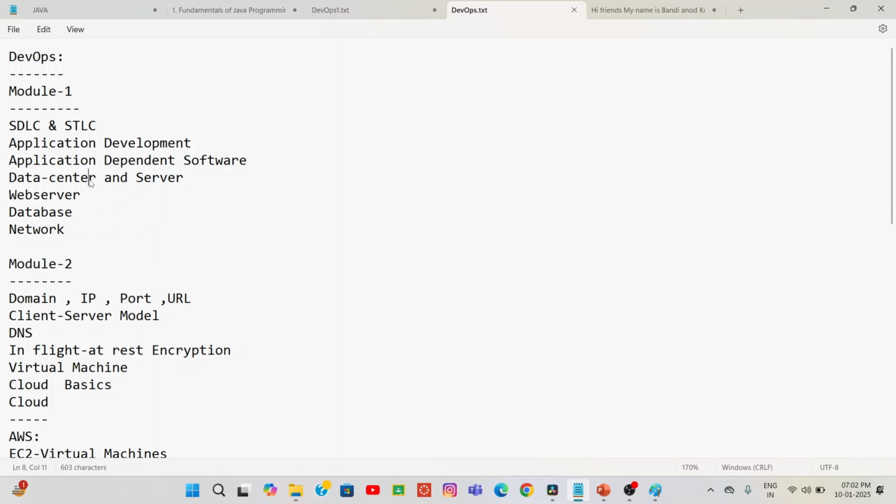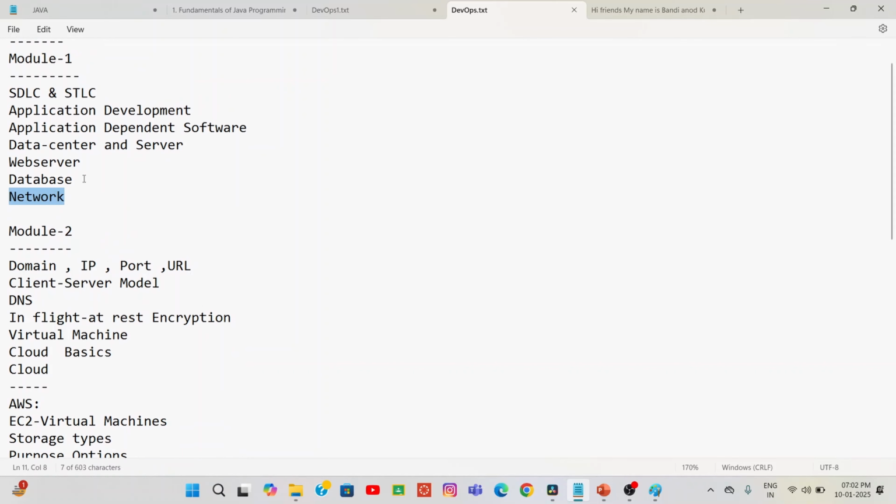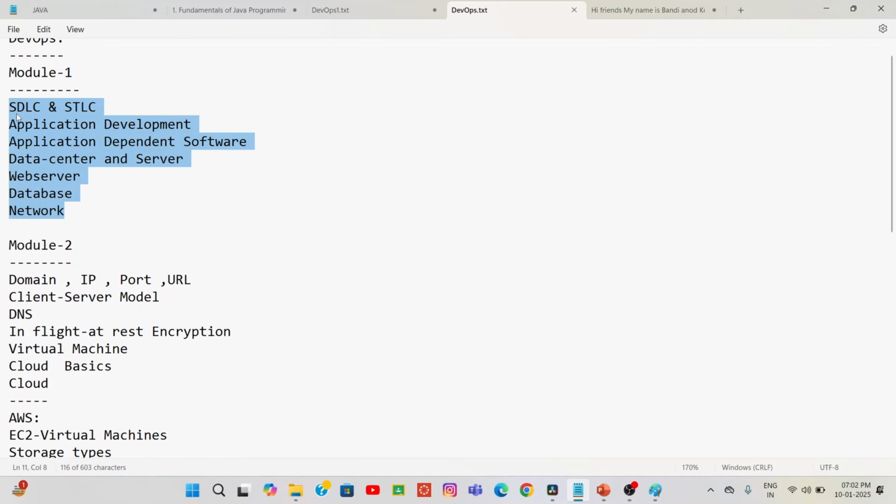Now I will teach data center and servers as well, and how many types of servers there are. Also web server and database, and networking concepts, which are very, very important as part of our DevOps course. Module one covers basic and fundamental concepts. Once you learn these basic fundamental things, it is very, very simple to learn the DevOps course.